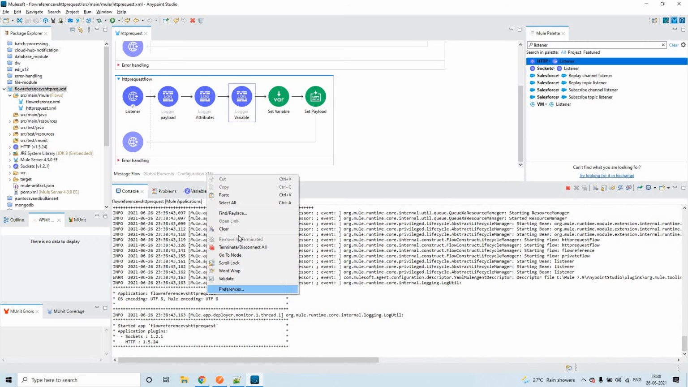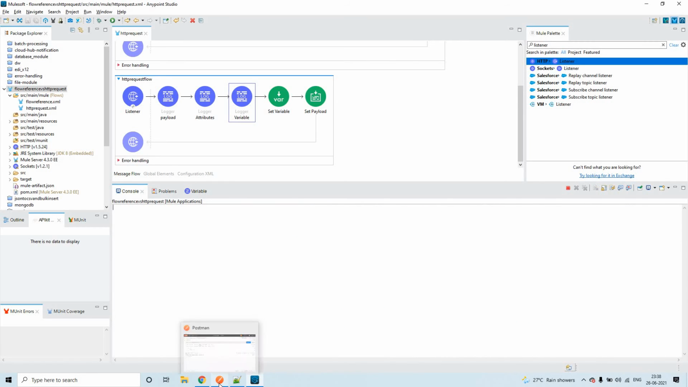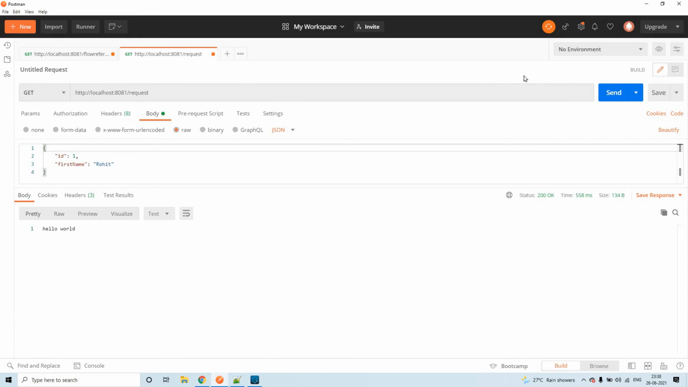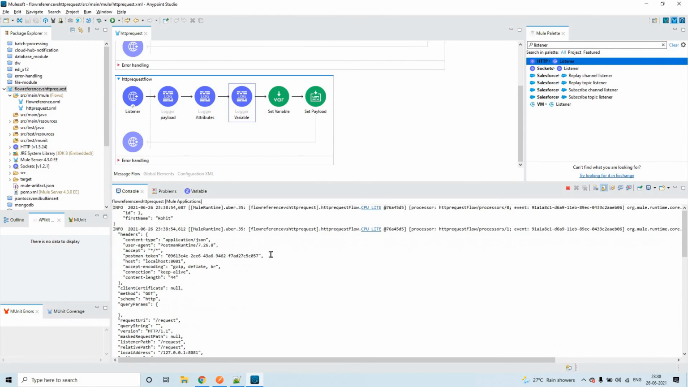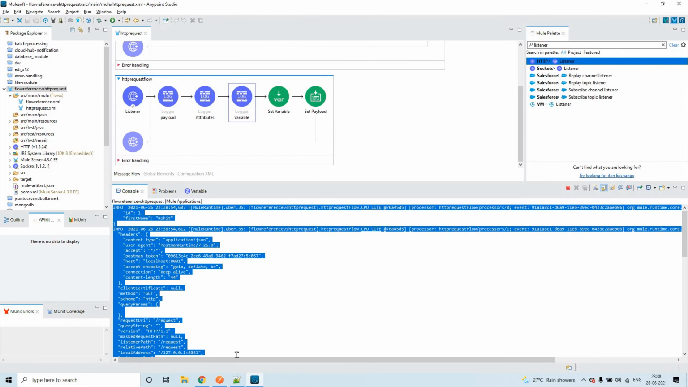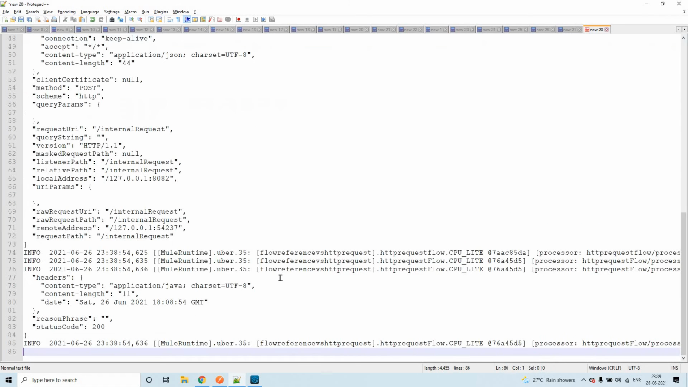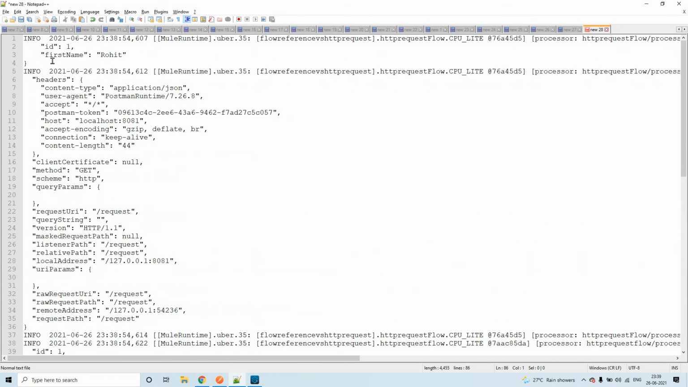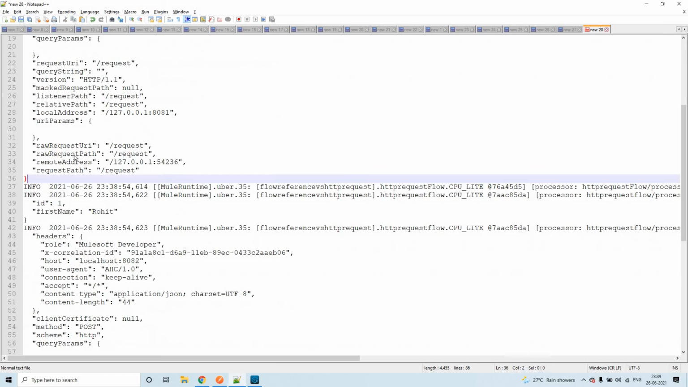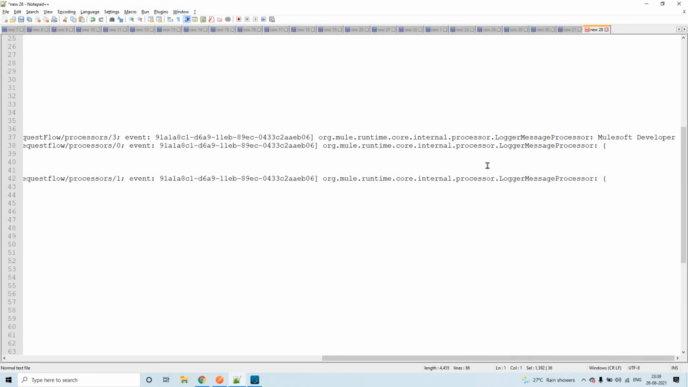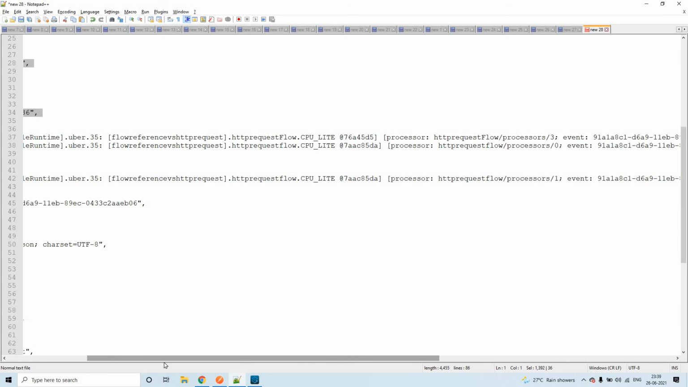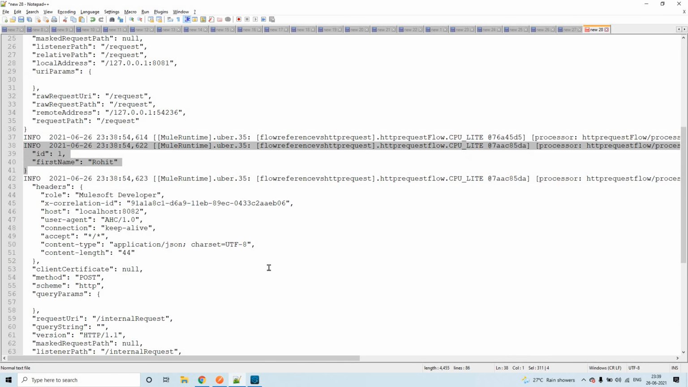Yes, the flow got deployed. Now let me send the same request to this particular flow. We got the response. Now let me copy this, Control V. The same payload and the same attributes will be there, and also it is MuleSoft developer. Again, the same payload. There is no difference in the payload.